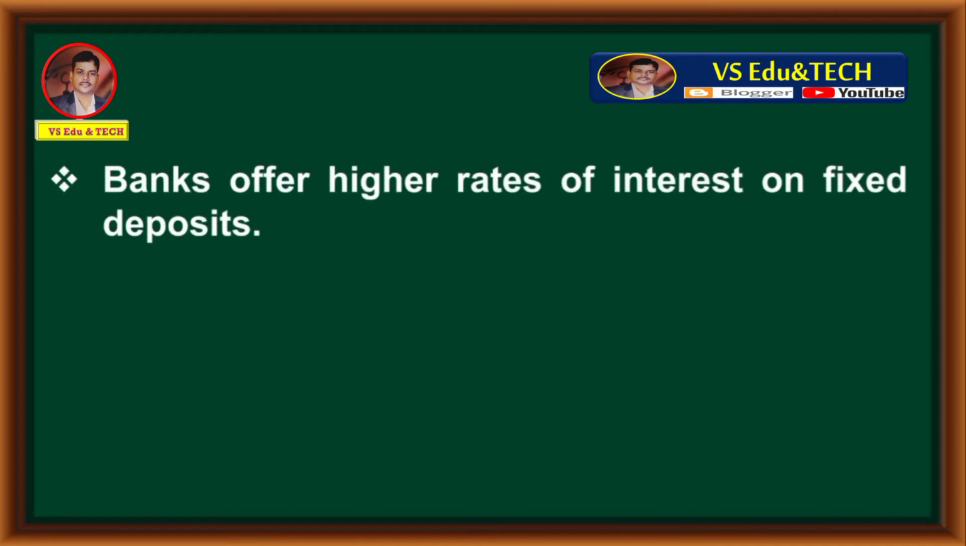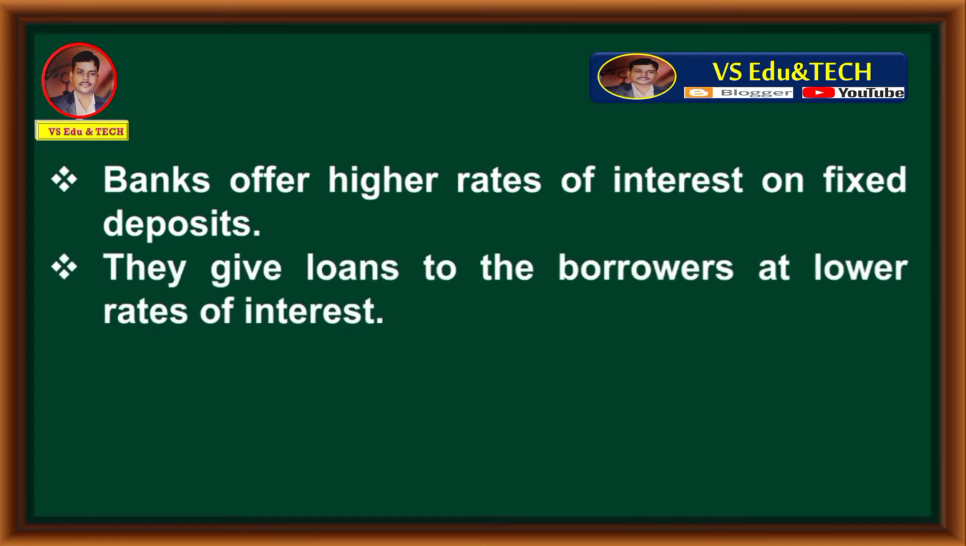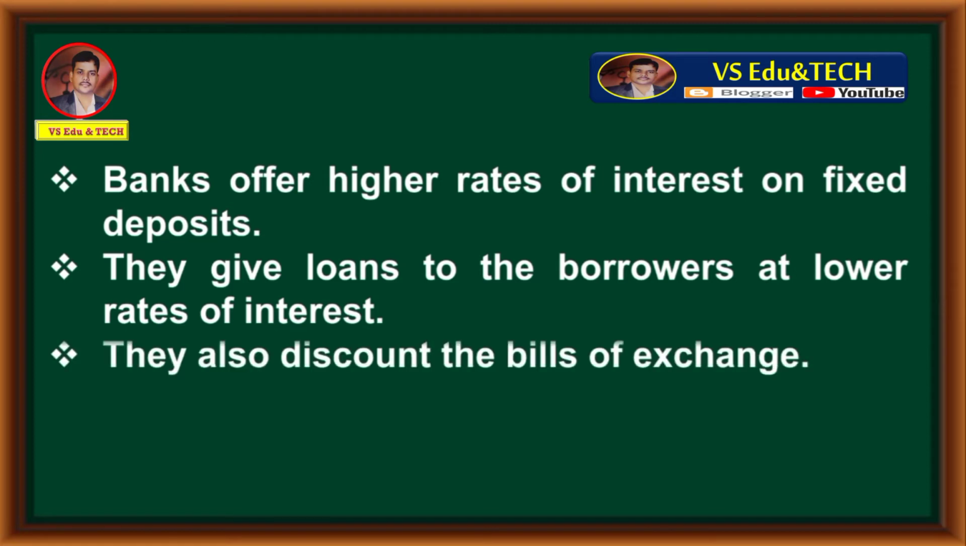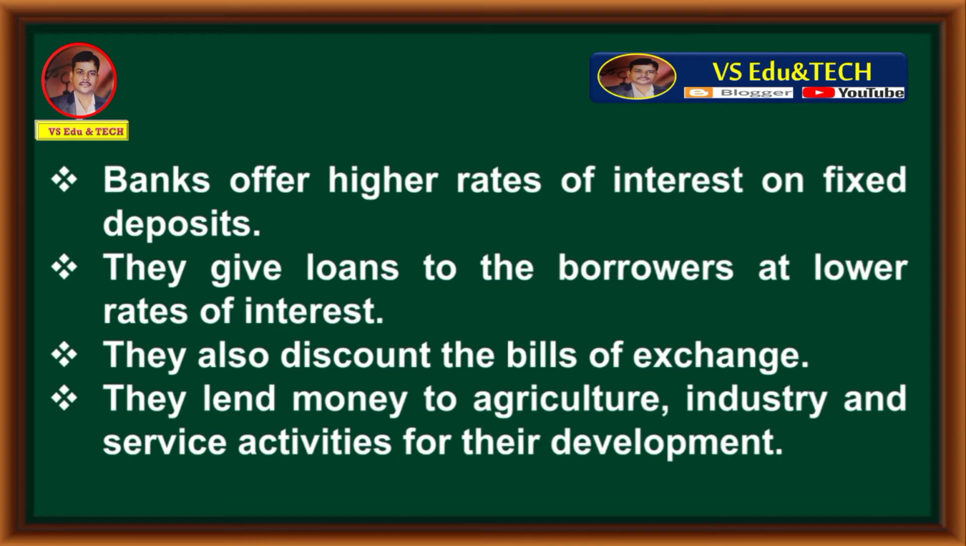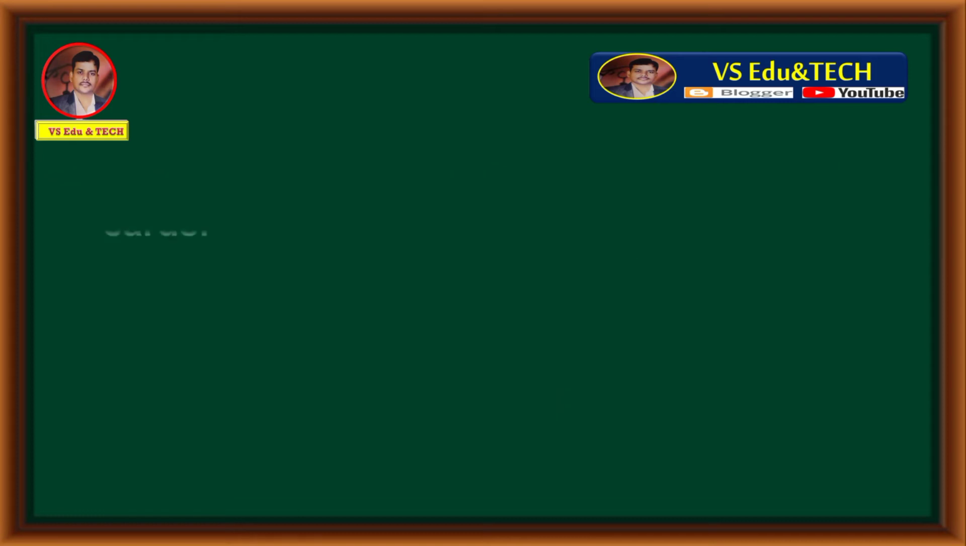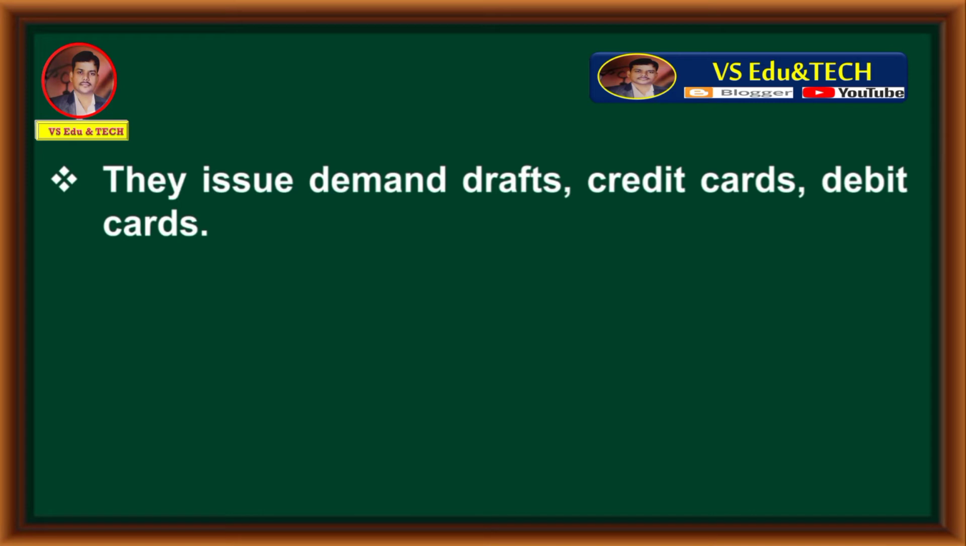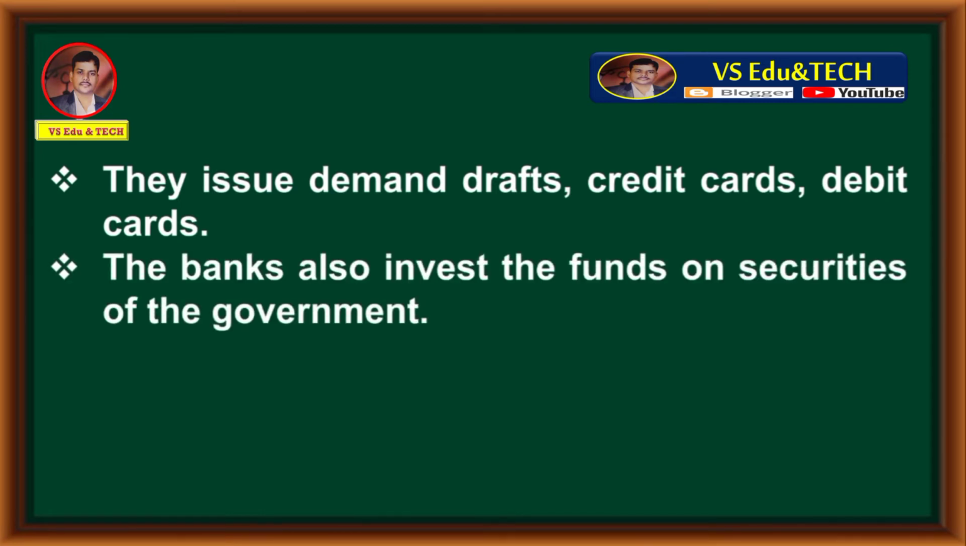Banks offer higher rates of interest on fixed deposits. They give loans to the borrowers at lower rates of interest. They also discount the bills of exchange. They lend money to agriculture, industry, and service activities for their development. They issue demand draft, credit cards, debit cards. The banks also invest the funds on securities of the government. These are the importance of banks.